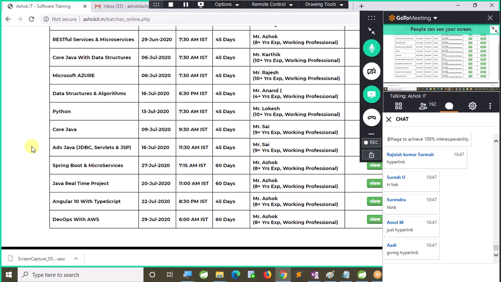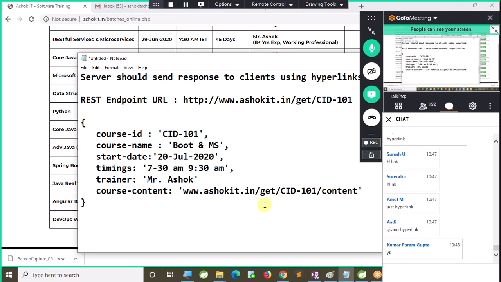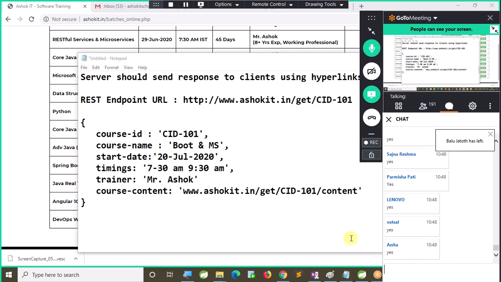Are you able to understand the 5 principles? Does anybody have any questions related to these 5 principles?